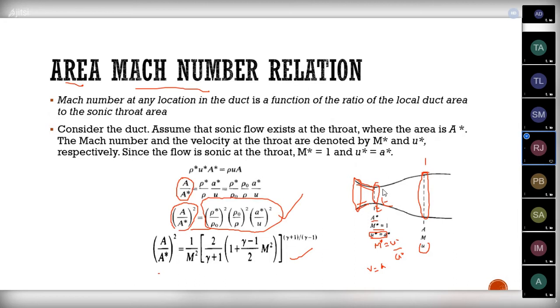Okay, I will ask another question. What is the entropy change in adiabatic flow, and what is the entropy change across the shock? Entropy remains constant in isentropic, and in adiabatic it changes. Then entropy changes in adiabatic flow. Okay, then what is entropy?